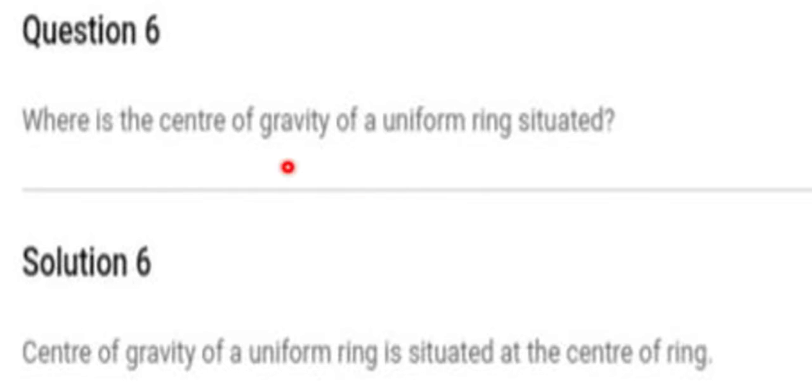Question number 6. Where is the center of gravity of a uniform ring situated? Center of gravity of a uniform ring is situated at the center of the ring. Suppose this is the ring. It will be at the center of the ring. Here it will be G. Okay.